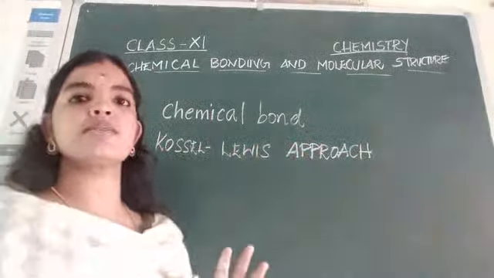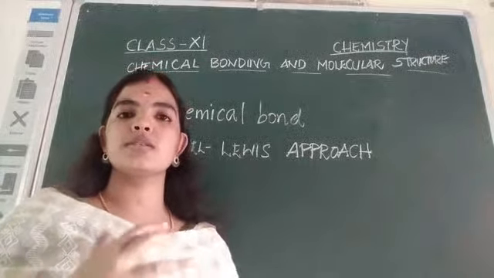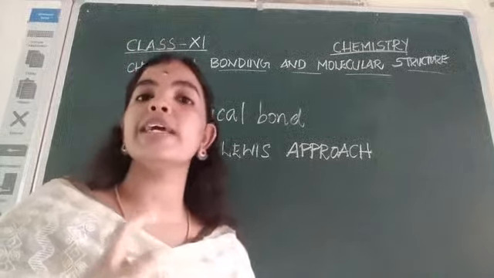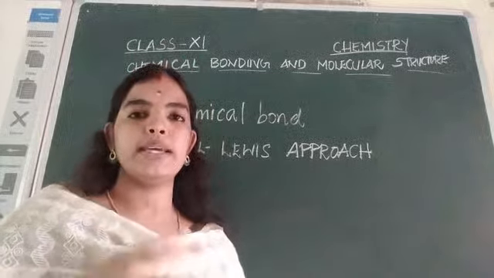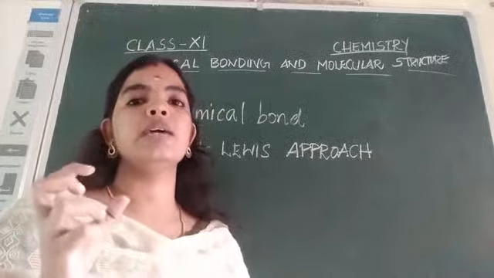According to the Kossel-Lewis approach, they explain the stability and the formation of chemical bonds in terms of electrons. They gave an explanation in terms of electrons.